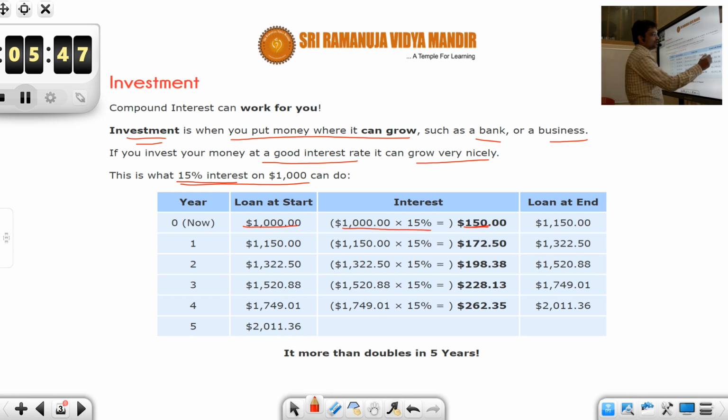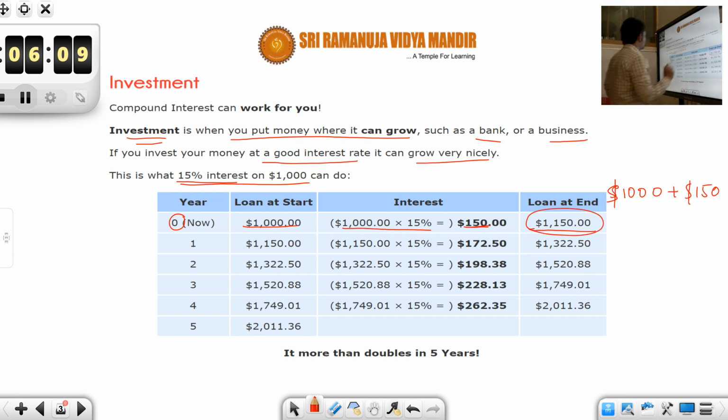So at the end of the first year, how much do you need to pay? The original $1,000 you have borrowed, plus the interest. What is the interest amount? That is $150. So it amounts to $1,150. Okay, students. I think your 0 is missing.